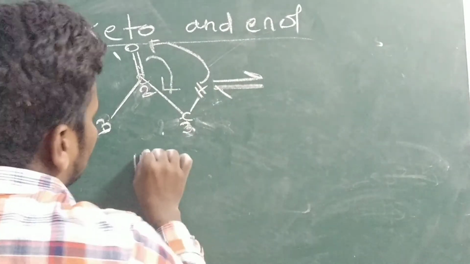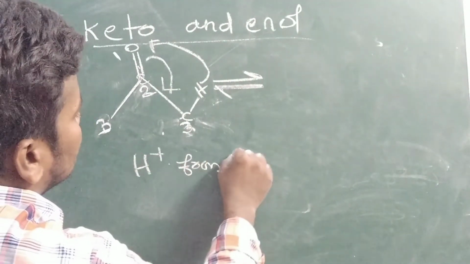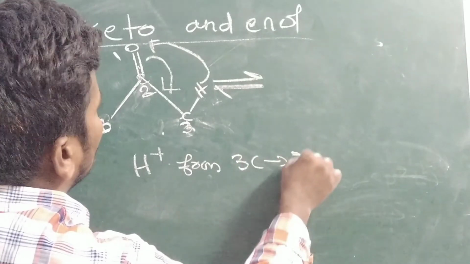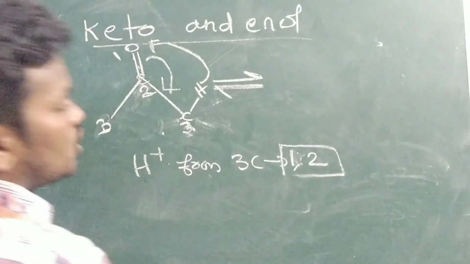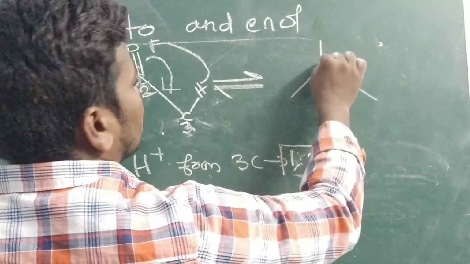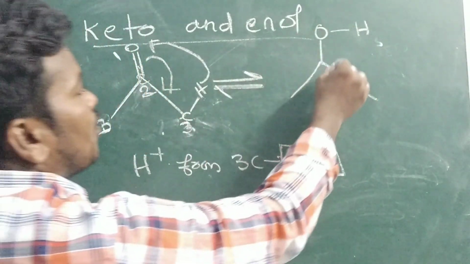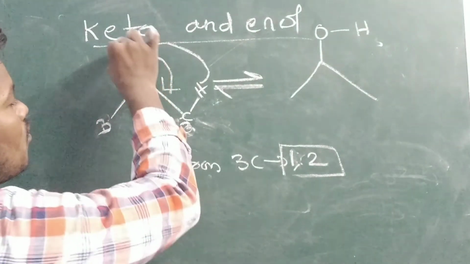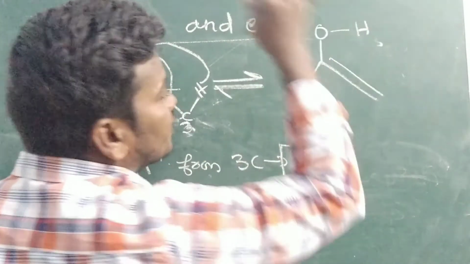Hydrogen transfer, H plus transfer from the third carbon to the 1 2 position, that we have to show, no? The double bond is shifted from the 1 2 position to the 2 3 positions, like this.